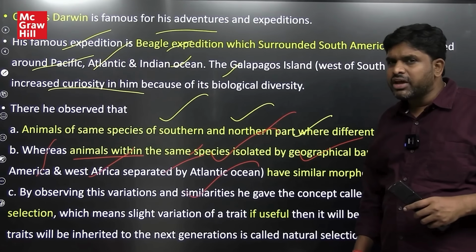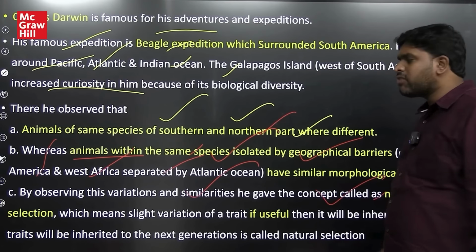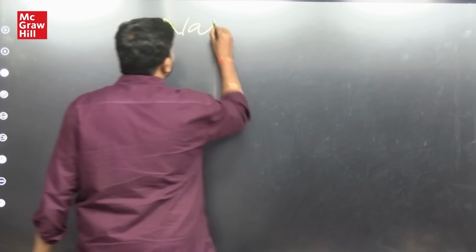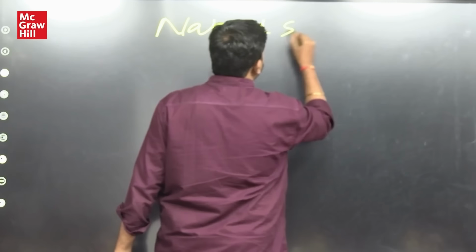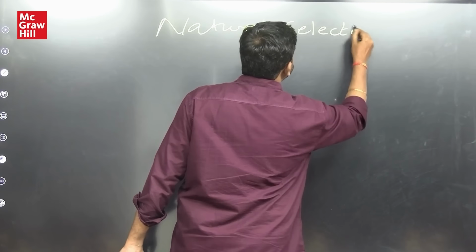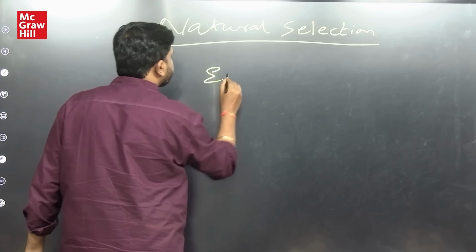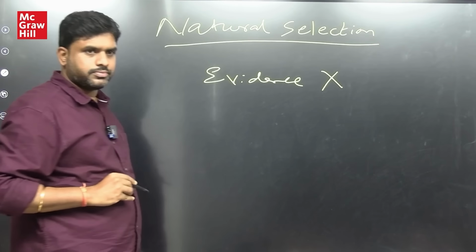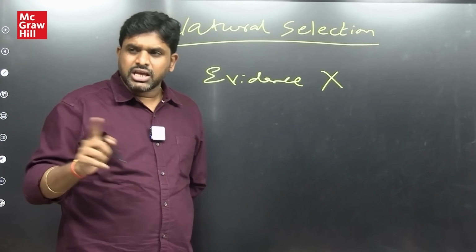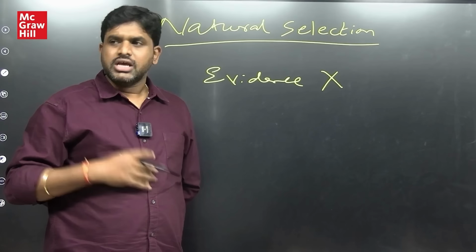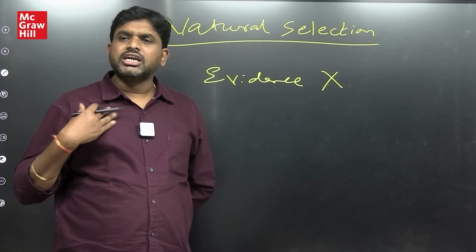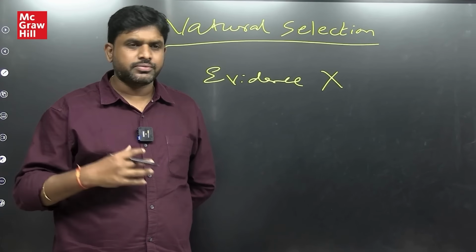By observing these variations and similarities, he gave the concept called natural selection. He himself told that this big concept does not have any evidence, but there is something called nature. Nature will be promoting evolution. The general tendency of nature is evolution.